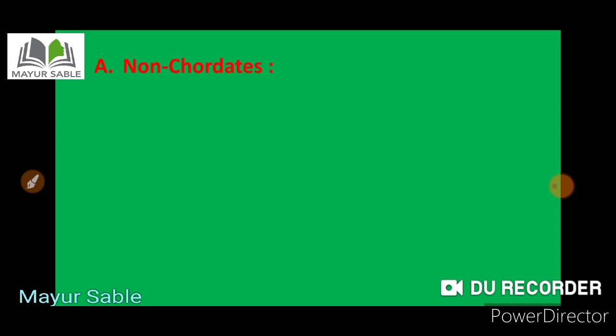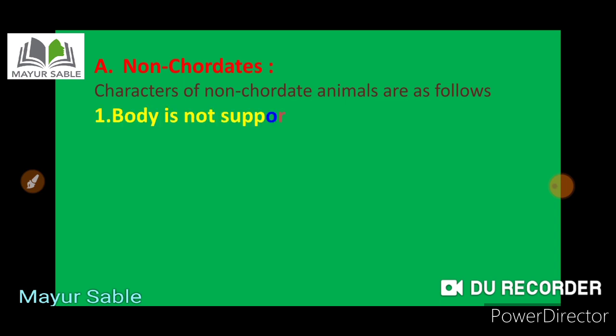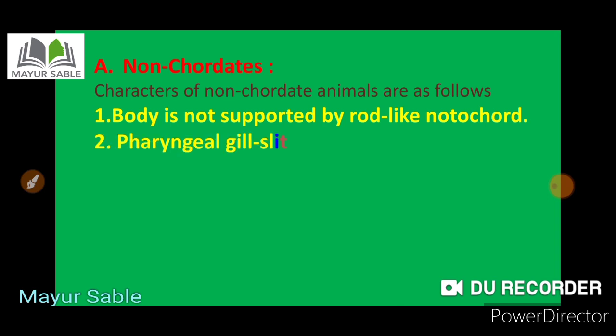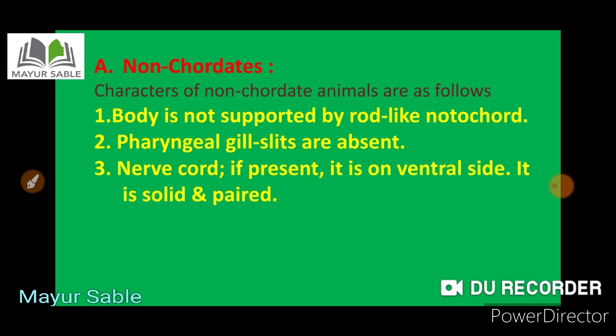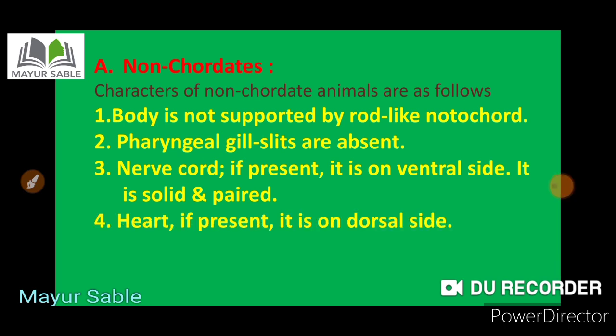So what are the non-chordates? Remember, there are some characters of non-chordates which can be given as follows. The first is that the body of a non-chordate is not supported by a rod-like notochord. The second important thing, the pharyngeal gill slits are absent in the non-chordates. The third important thing, the nerve cord is generally absent, but if it is present, it is on the ventral side and it is solid and paired. And the heart, if it is present, is on the dorsal side. So those are some important characteristics of the non-chordates.